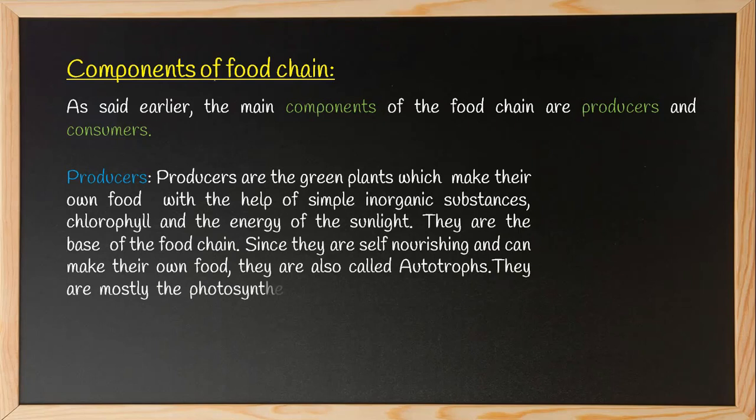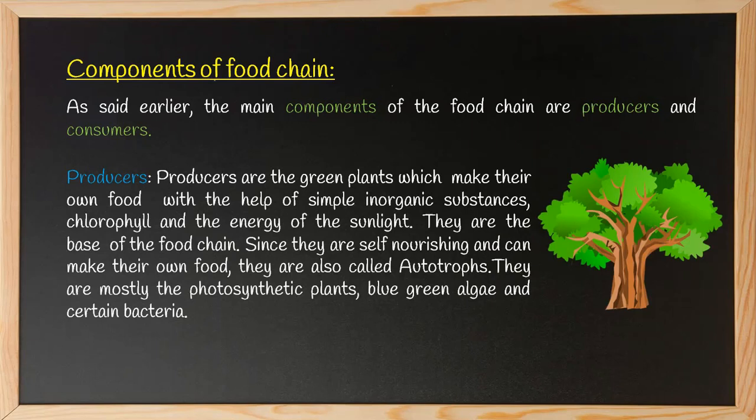They are mostly the photosynthetic plants, blue-green algae, and certain bacteria. So here we can see that the green plants can make their own food with the help of the process called photosynthesis, which no other organisms can. So they are the primary producers.